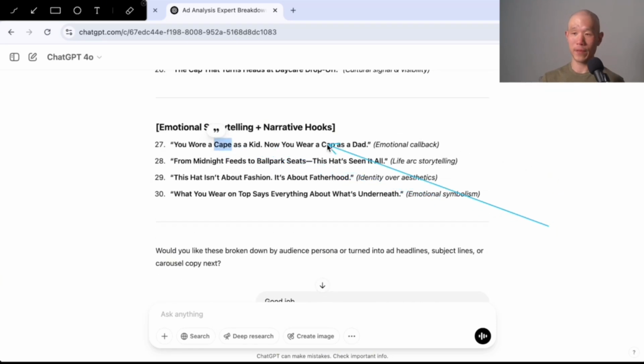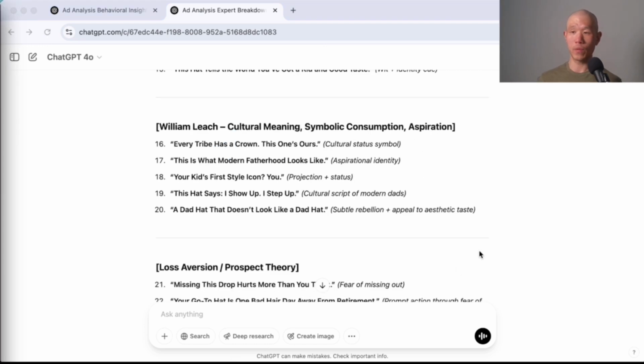You wore a cape as a kid, now you wear a cap as a dad. I thought that was pretty cool when I stumbled upon it. And there's also another one that I liked. Your kid's first style icon, you. I thought that was pretty good as well, because I think it speaks to the unspoken desire of fathers. Of course, not every father, but a portion of fathers out there.